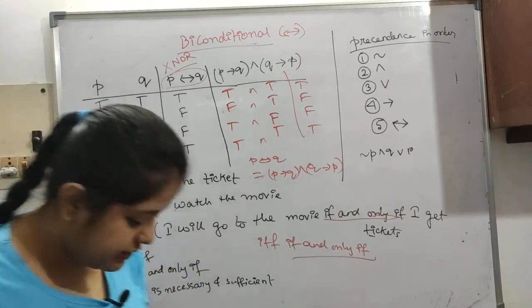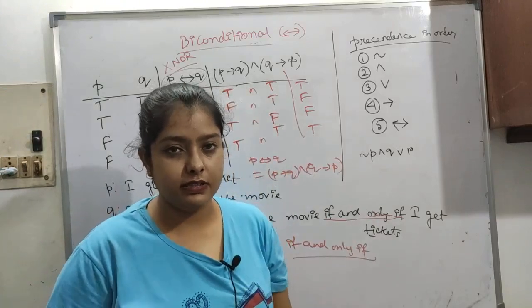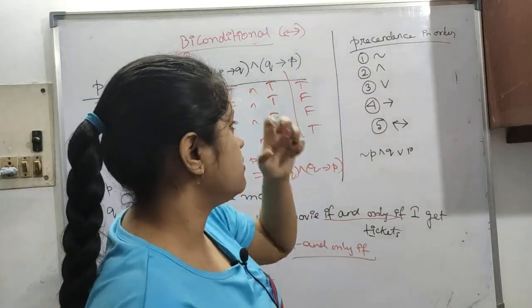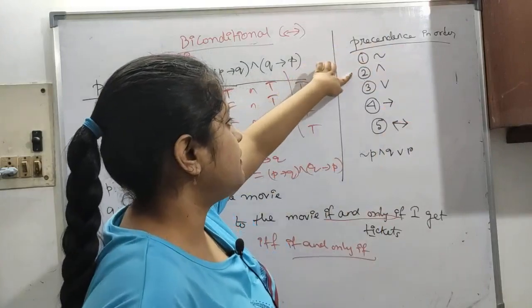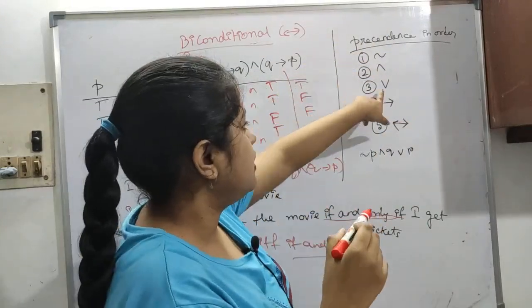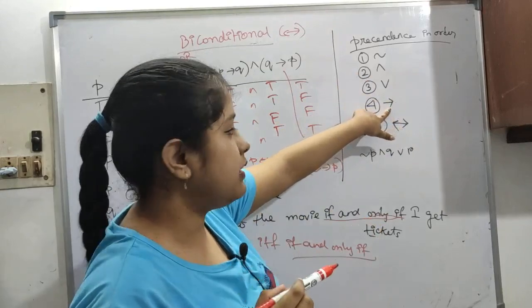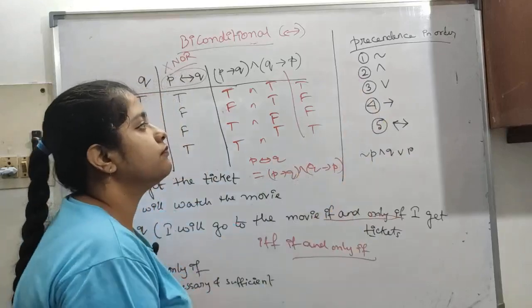Okay, so now let's see the precedence order. Everything we have done in C had precedence, so in the same way we have a precedence order here also. Negation has the highest priority. Next priority is given to AND. Then comes OR. The second last is implication, and the last one is biconditional. Like this, it will be in order.